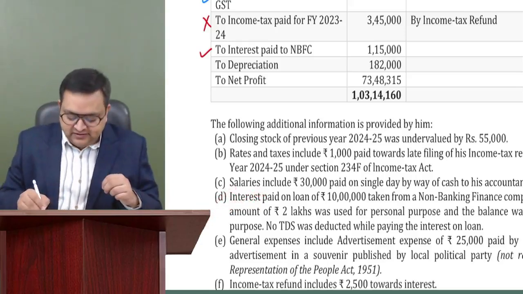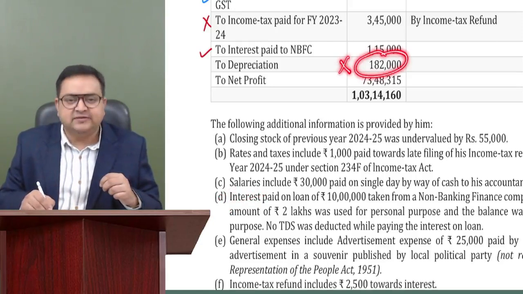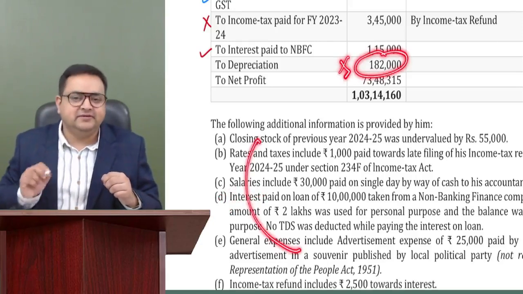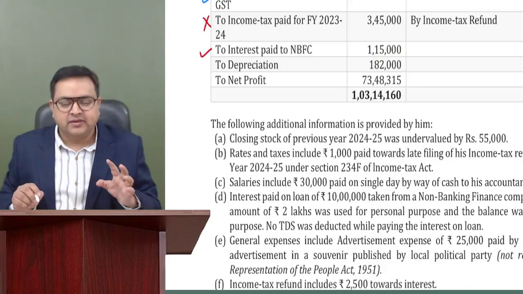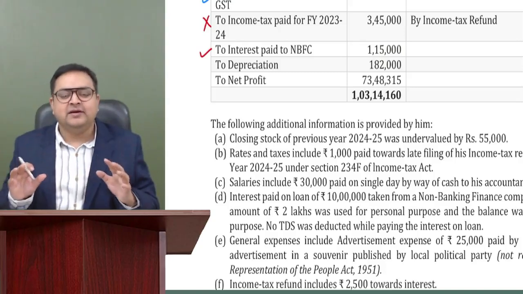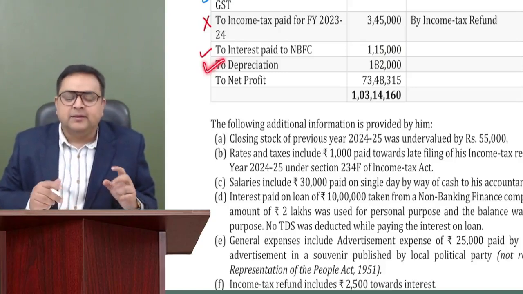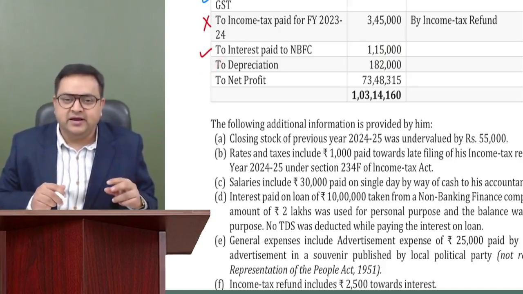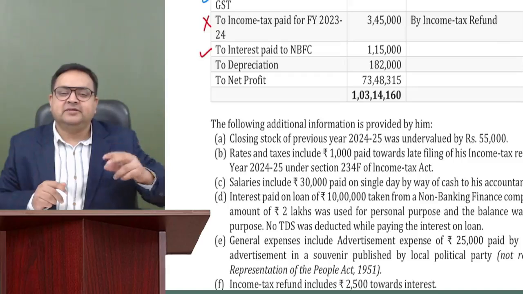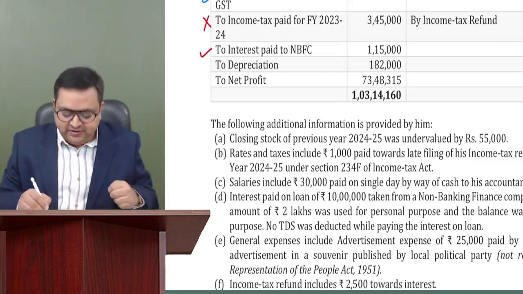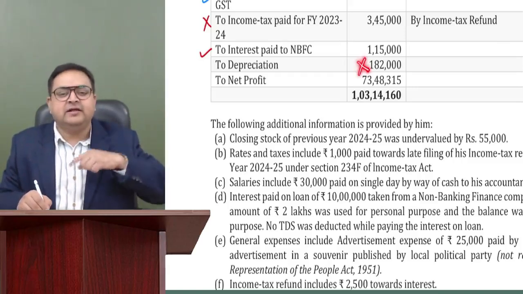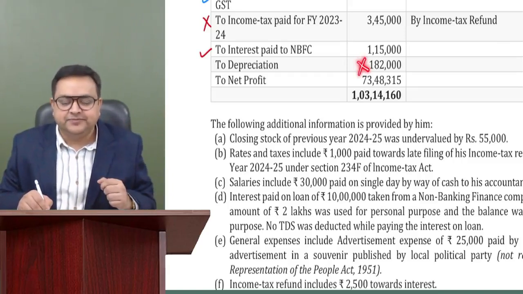So it means that this is not the correct depreciation. We will disallow it and we will allow that depreciation. Correct? If nothing is mentioned, I'm again repeating, please allow it. But if something is mentioned that as per income tax, the depreciation is something else, it means that we will not allow this. We will allow that depreciation which is as per income tax.